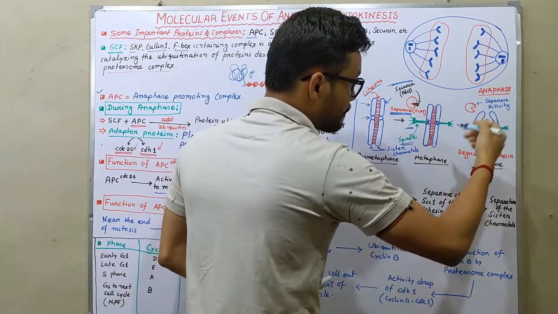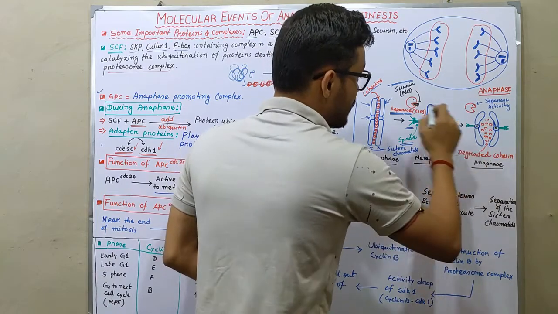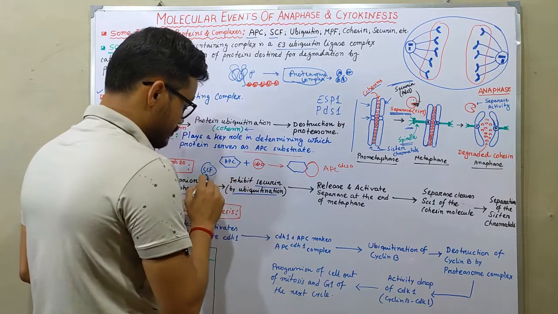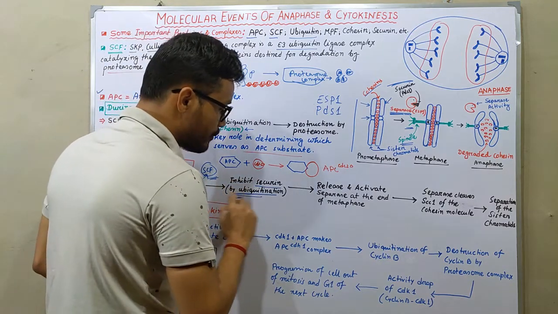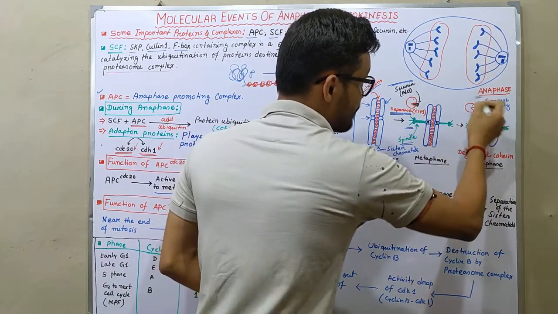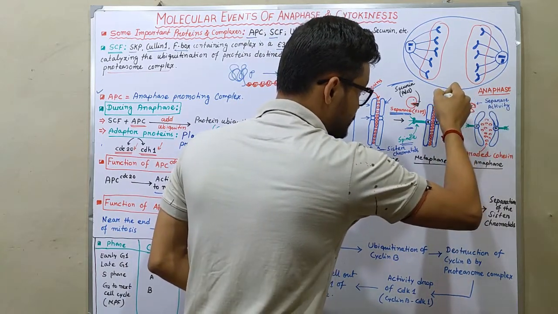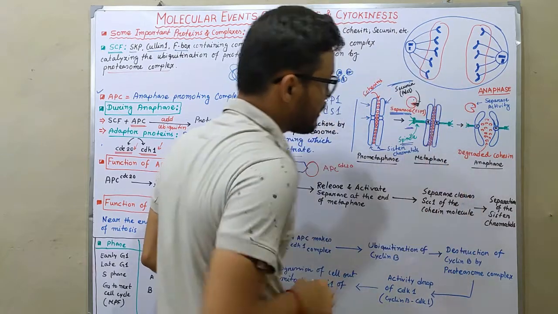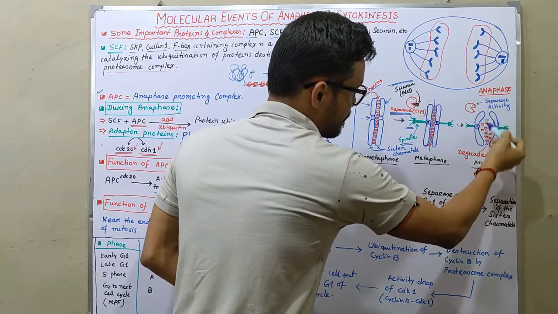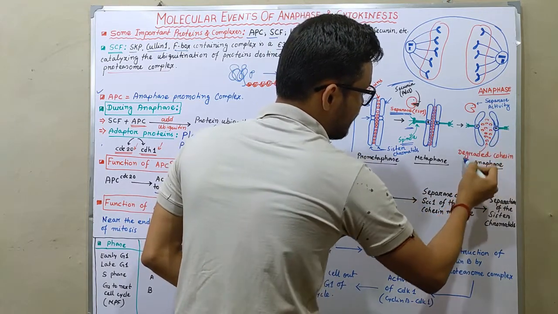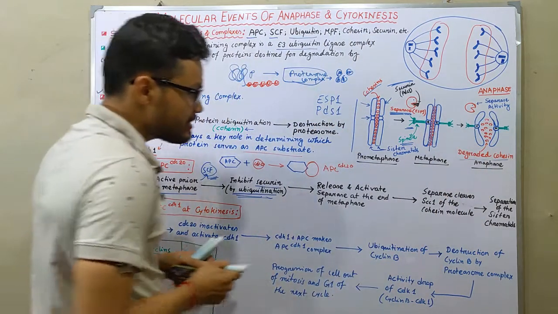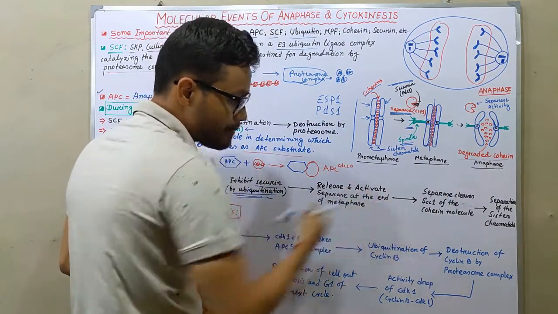After the progression from metaphase to anaphase, securins are now degraded with the help of those SCFs and ubiquitination. So there is no securin, so separase is now free. Separase activity cleaves those proteins from here to here, and those sister chromatids separate from each other. Those are the degraded cohesins here. So separase is released and activated at the end of the metaphase.